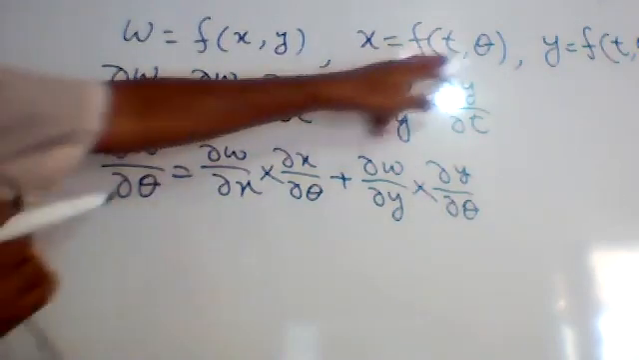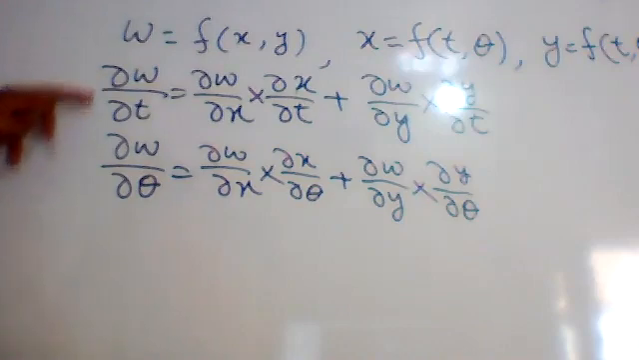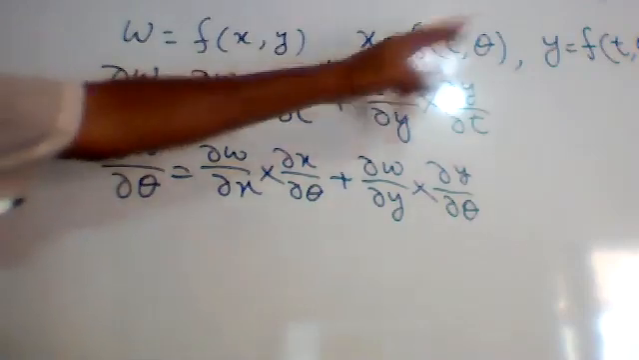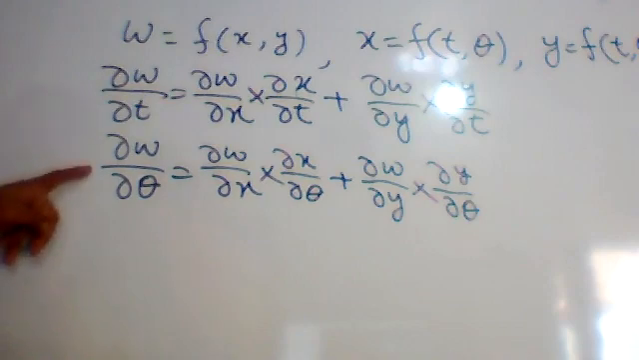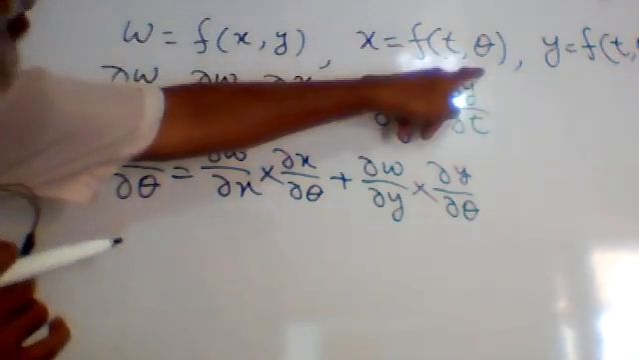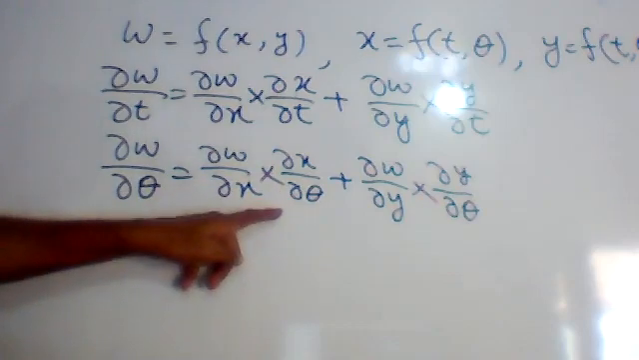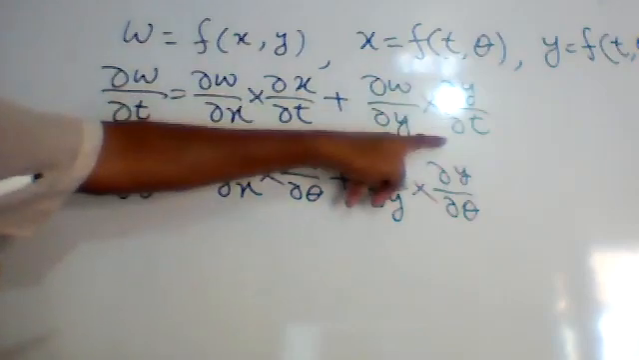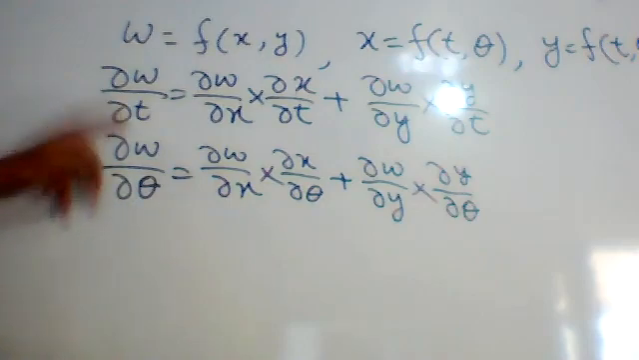So when there are two variables, this cannot be written as dw/dt or dw/dtheta, because there are two variables t and theta. So we can find the partial derivative of this one. In the same way, x depends upon two variables, so we will take ∂x/∂t or ∂x/∂theta. In the same way, y depends upon the two variables, so ∂y/∂t or ∂y/∂theta.